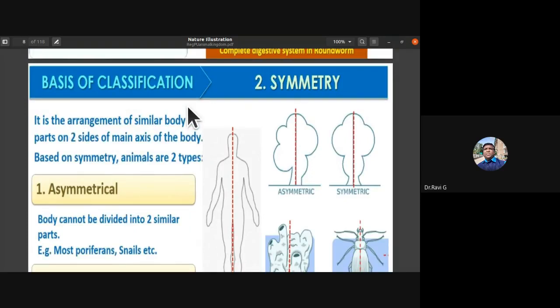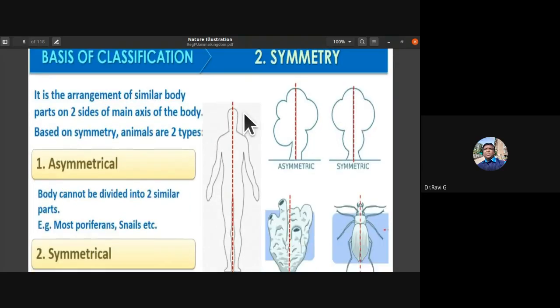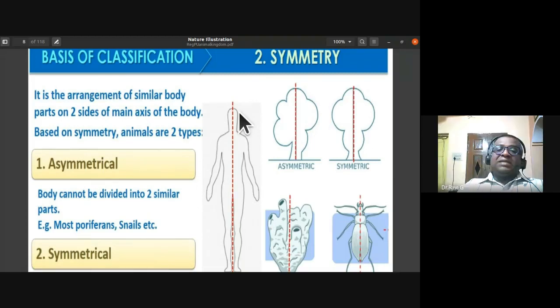Now, basis of classification: it is the arrangement of similar body parts on two sides of the main axis of the body. Based on symmetry, animals are of two types: asymmetrical and symmetrical. An asymmetrical body cannot be divided into two equal halves in any plane of division. Examples are the poriferans and snails.